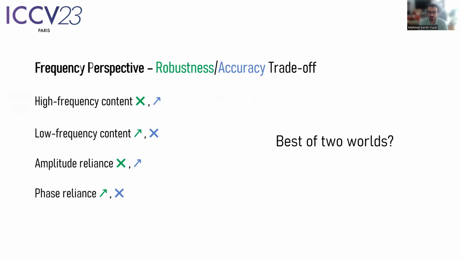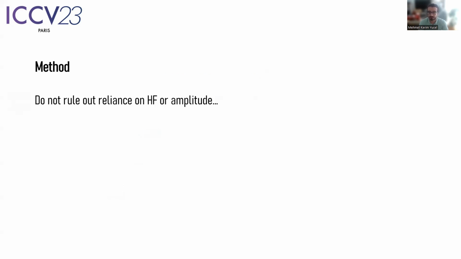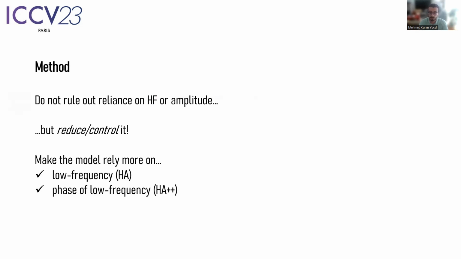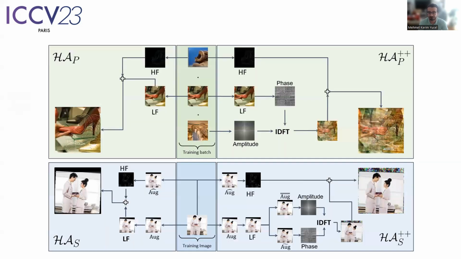The question we want to answer is simple. Can we achieve the best of both worlds? In this paper, our hypothesis is that we should not rule out reliance on high frequency or amplitude, but reduce and try to control it. In other words, our aim is to make the model more reliant on low frequency or phase of low frequency of the data. We do so by proposing two augmentation methods, HybridAugment and HybridAugment++.